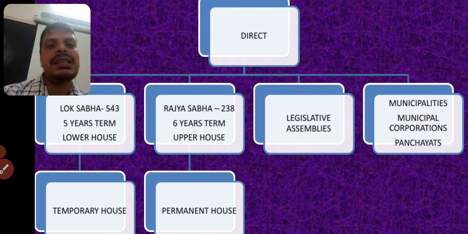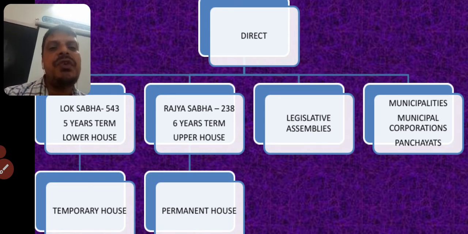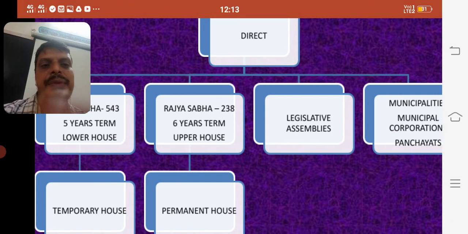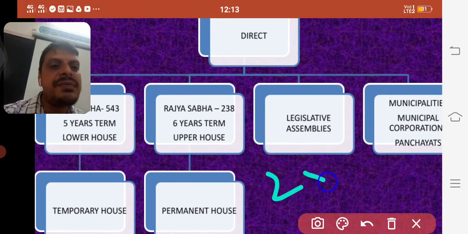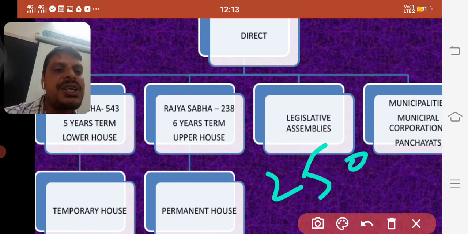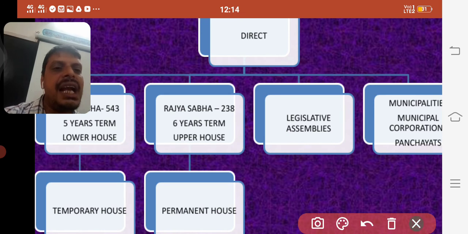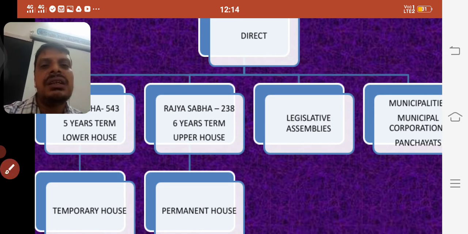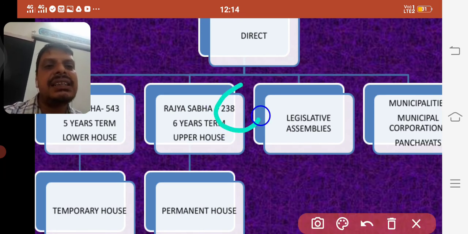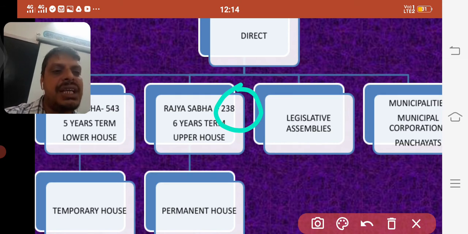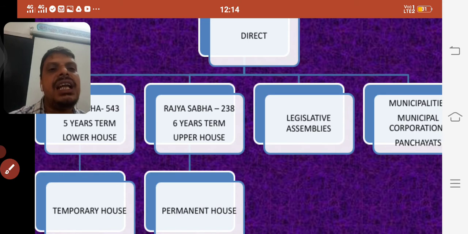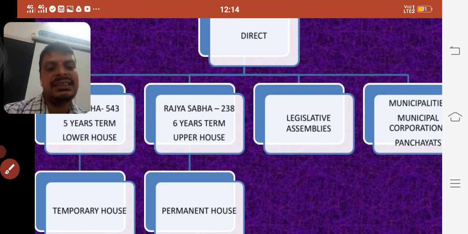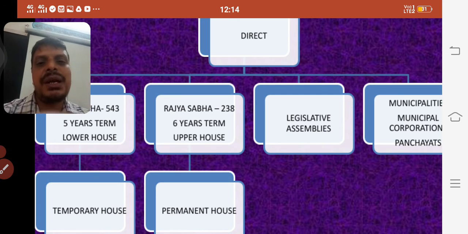We have nearly 250 members in Rajya Sabha, but out of 250, 12 members are appointed by the Rashtrapati, and for the remaining how many members are elections held? Only 238. The tenure of the job is nearly 6 years, and this is known as a permanent house. You know, children, why it is known as a permanent house?